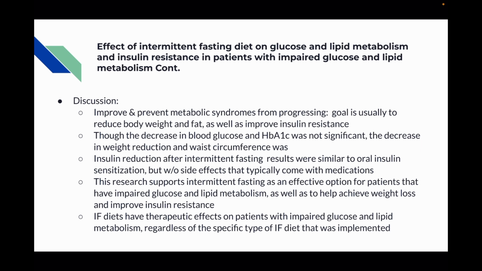Insulin reduction after intermittent fasting was similar to oral insulin sensitization, but without the side effects that typically come with those medications, implying that intermittent fasting might be a good alternative for some individuals who want to avoid the side effects of oral insulin sensitization.